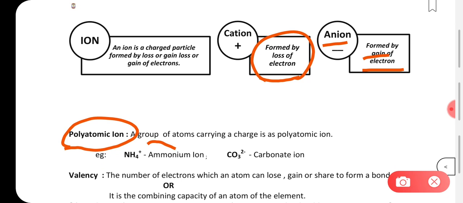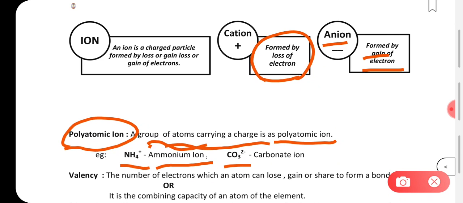A group of atoms that is carrying a charge is a polyatomic ion. Now here is a group of atoms, nitrogen is there, hydrogen is there, okay, it has got a positive charge also, so it is an ammonium ion. And in the next one, CO3 2 minus, it is a carbonate ion, a group of atoms, where there is 1 carbon and 3 atoms of oxygen, and it also has got 2 extra electrons, that's why it has a negative charge, so it is an anion.